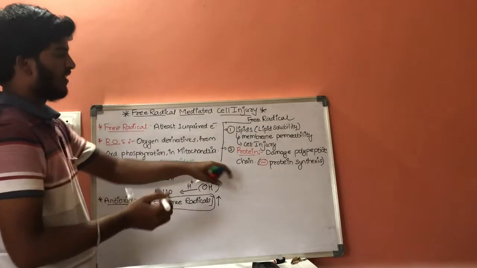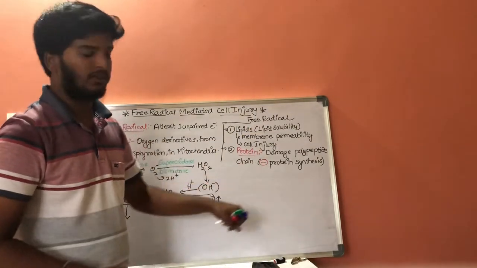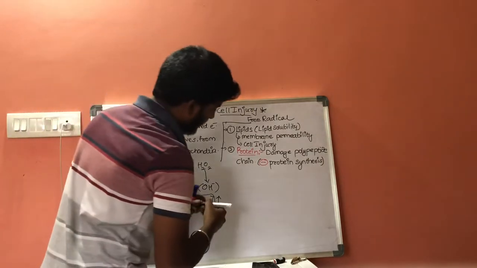In this way, the free radicals act on proteins and result in cell injury.